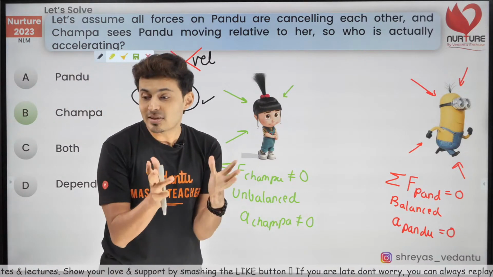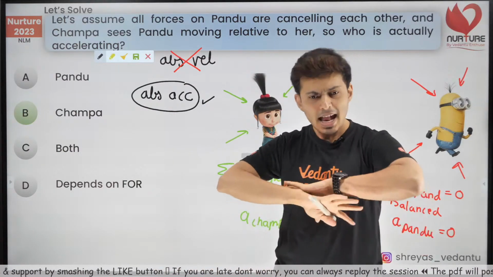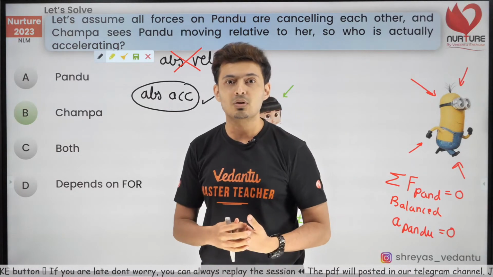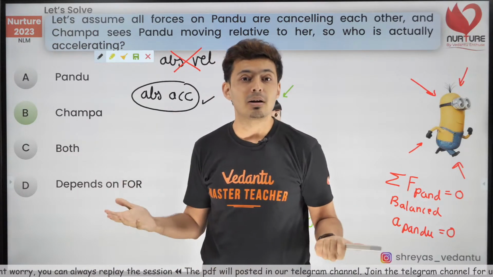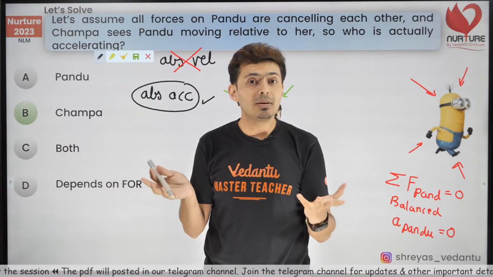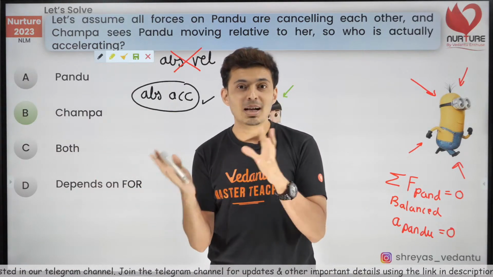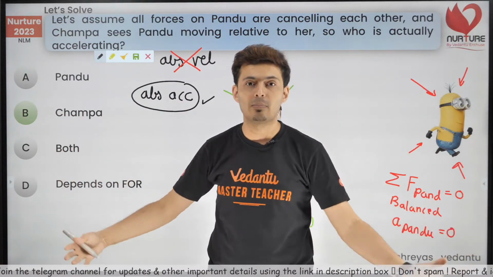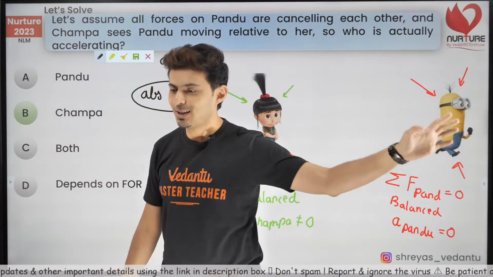How many of you got it? Absolute means not with respect to something. It's absolute. It's not with respect to something. It's like you have absolute scores and relative scores. So let's say you got 70 marks in physics. Somebody else got 80 marks. 70 is your absolute score. 80 is their absolute score. Relative, well, that's percentile. I scored 10 marks better than you. You are comparing. When you compare, that's relative. When there is no comparison, it's absolute. You have nothing to compare. That's absolute. Understanding this?